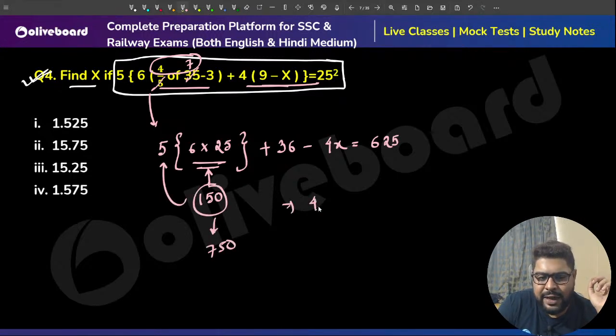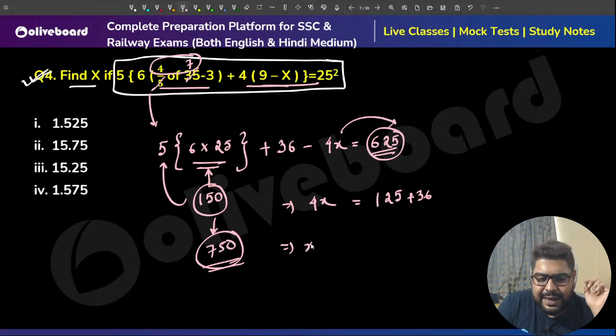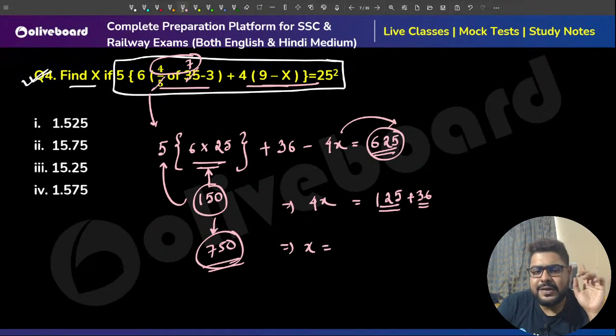That means, sir, 4x, I'm sending this to that side, equal to 750. This 625 will be minus. So 750 minus 625, 125 plus 36. So x is equal to 125 plus 30 is how much? Or 35, let's take. So that is 160. So 161 by 4, sir.